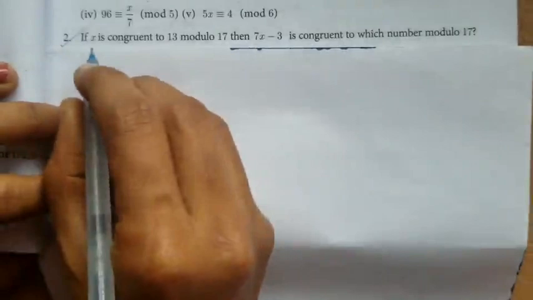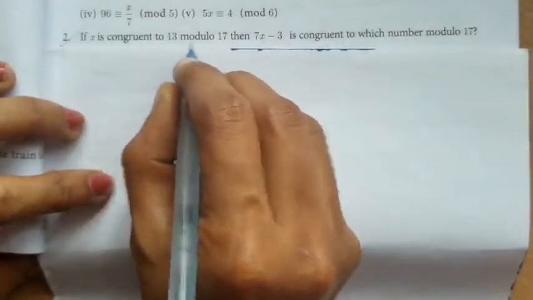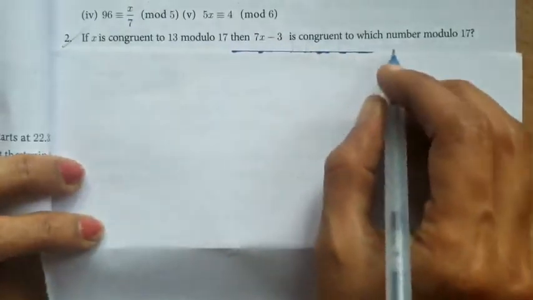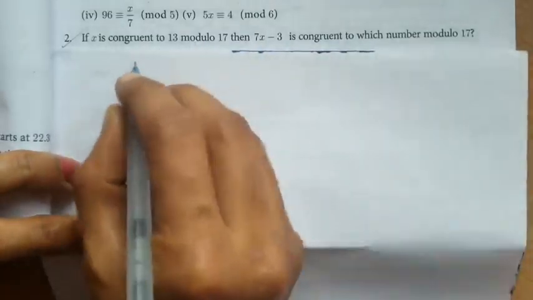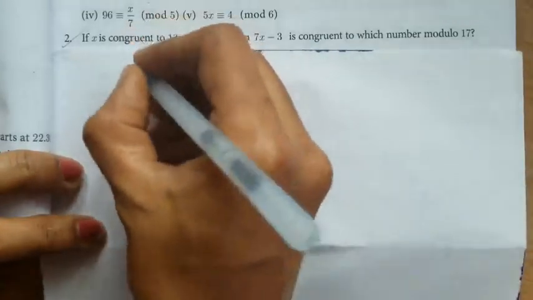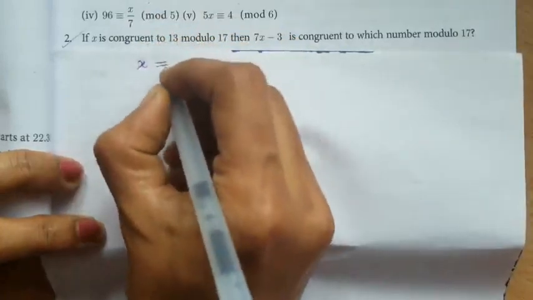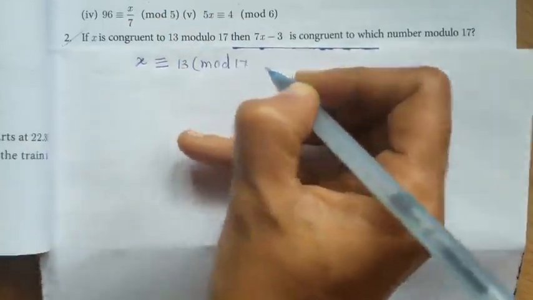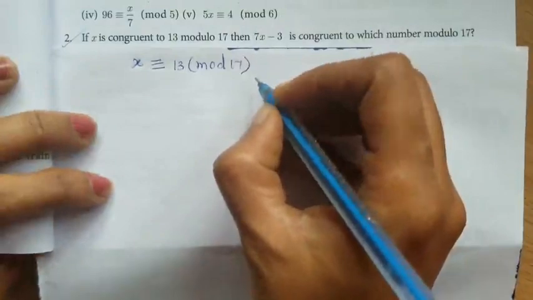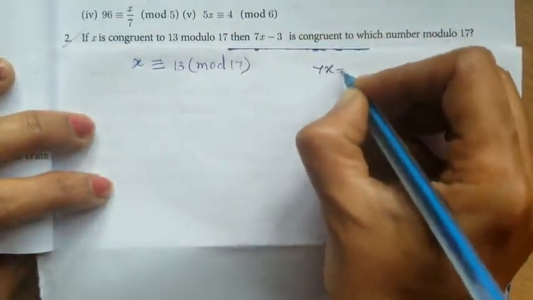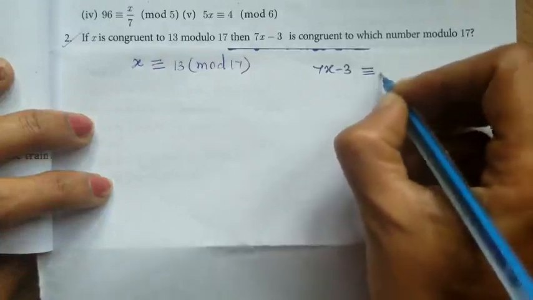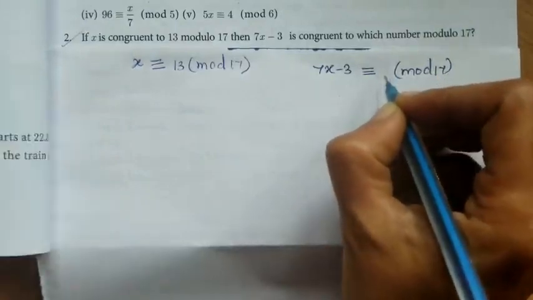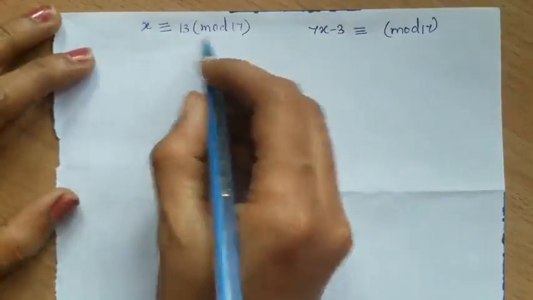Question number 2. If x congruent to 13 modulo 17, then 7x minus 3 is congruent to which number modulo 17? So what is given here? x is congruent to 13 mod 17. It is given, isn't it? We have to find 7x minus 3 congruent to which number mod 17. What number comes here? We have to find that. This one is given in the question, isn't it?